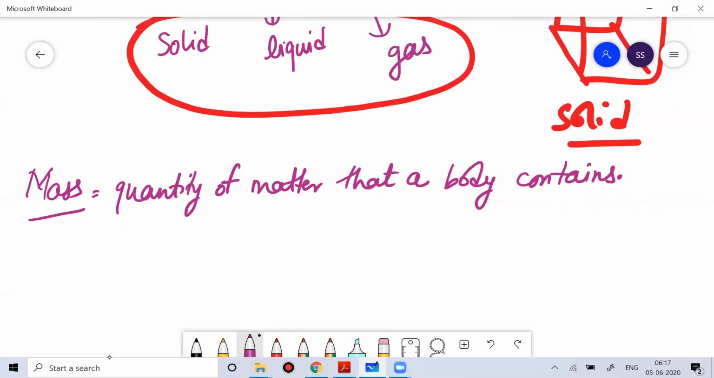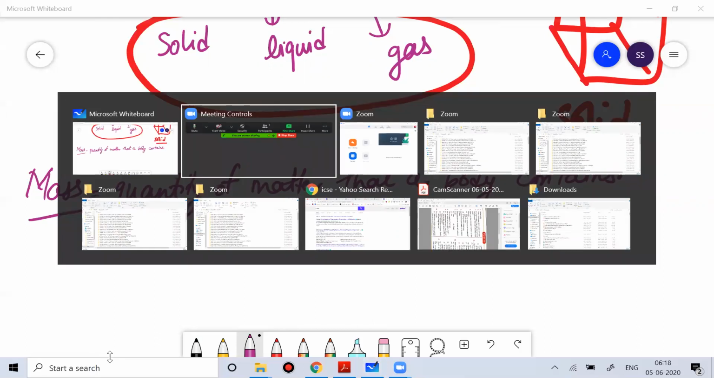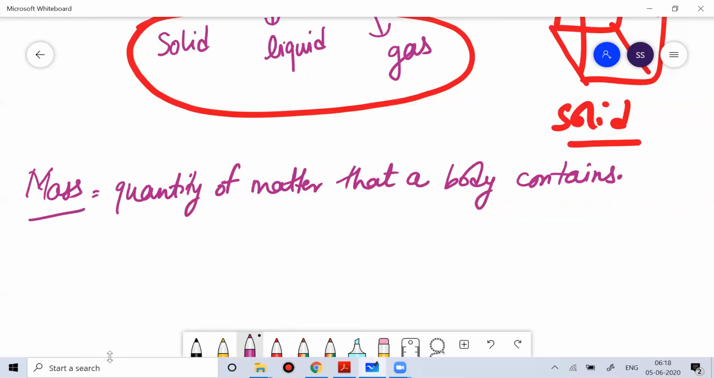Mass is the quantity which a body contains, and your mass remains constant. Your weight changes. This question is also there to discuss.